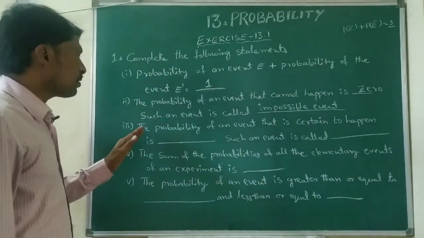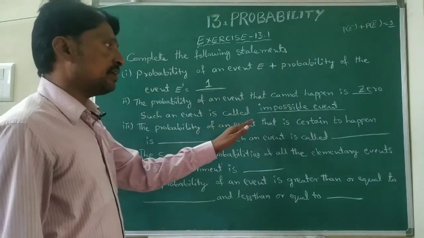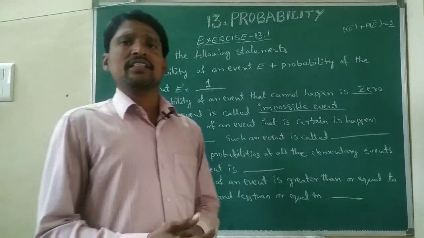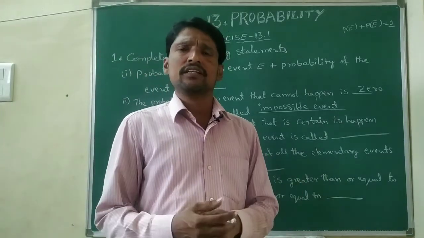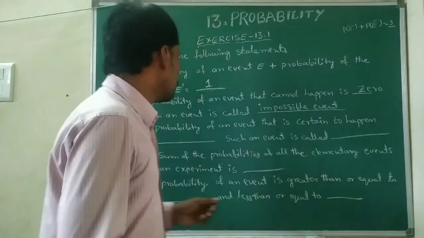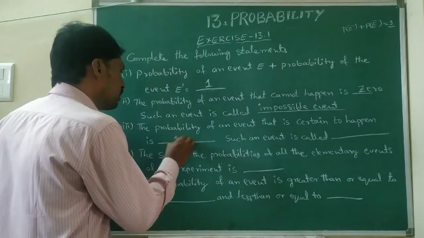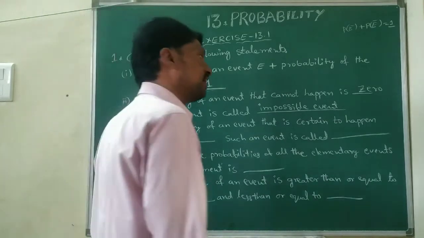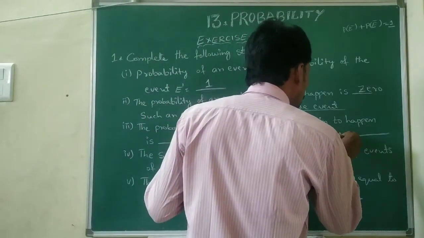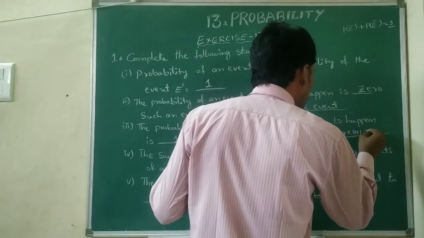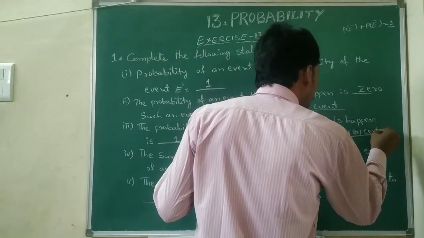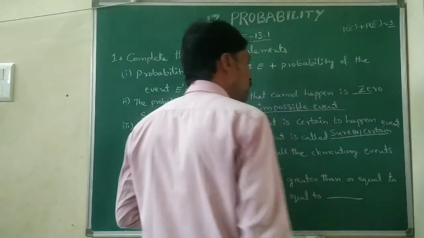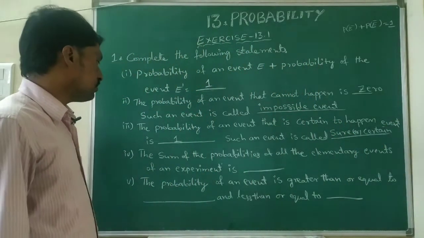Next, third one, the probability of an event that is certain to happen. Sure we are getting that, that is 1. Such an event is called a sure event or certain event.